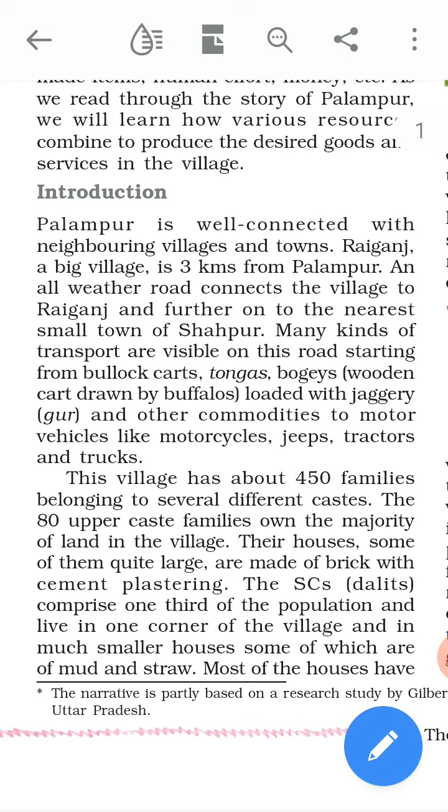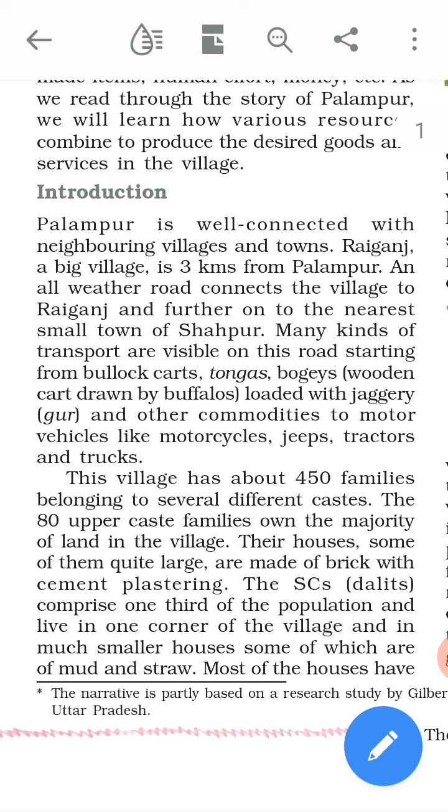and further on to the nearest small town of Shahapur, underline Shahapur. Shahapur is one of the small towns. This is also connected to Palampur, and road facilities are also there. Many kinds of transport are visible. Here visible means we can see kinds of transport on this road. On the roads which are connected to Palampur, we can see different types of transport facilities.